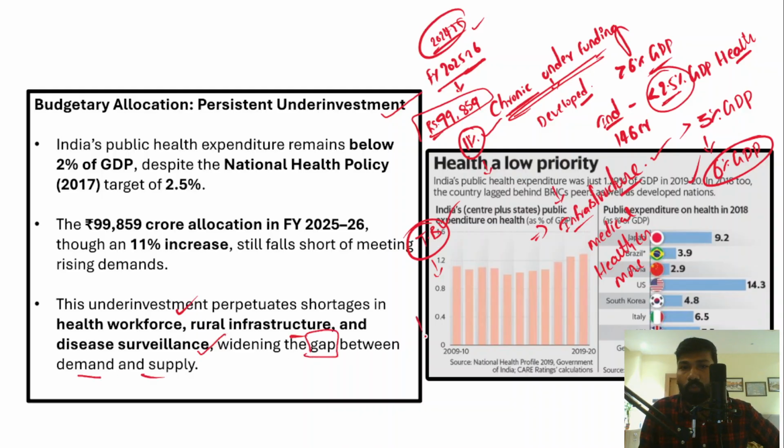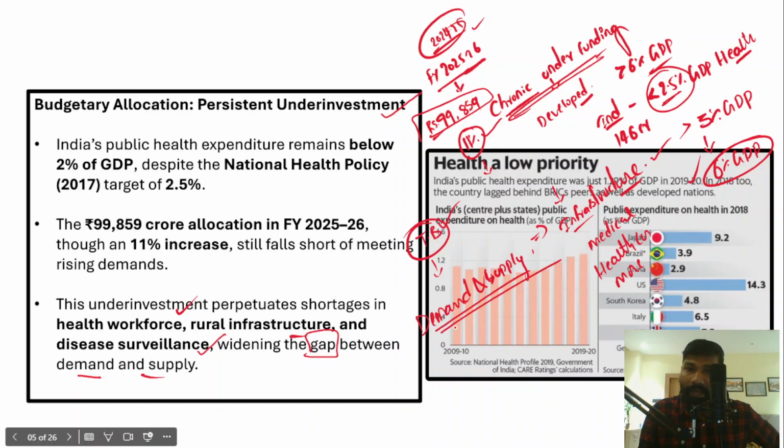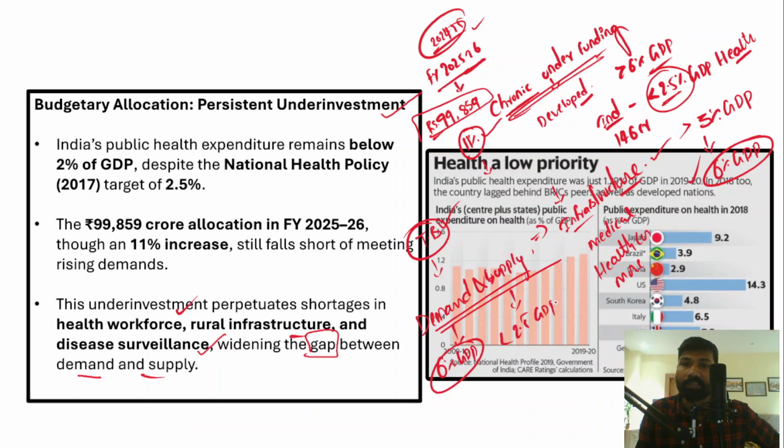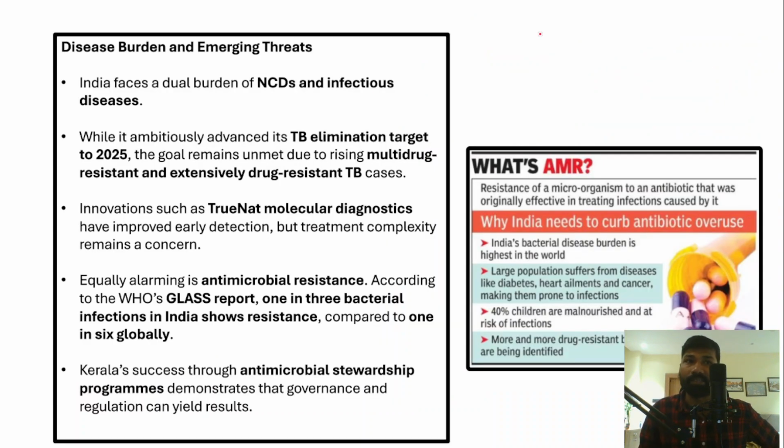and it has been further widening the gap between demand and supply. So what exactly is the gap between demand and supply here? The healthcare sector requires 6% of India's GDP, but what is the supply? The supply is less than 2.5% of India's GDP. But the demand is that 6% of India's GDP must be spent on healthcare. So that is the problem. This gap between demand and supply is being further widened because of the existing chronic underfunding.